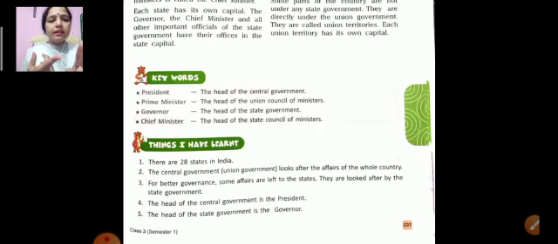The central government looks after the affairs of the whole country, and for better governance some affairs are left to the states. They are looked after by the state governments. Number 4, the head of the central government is the president, and the head of the state government is the governor. So this chapter is over. We have learned many things and now you have to learn all things.